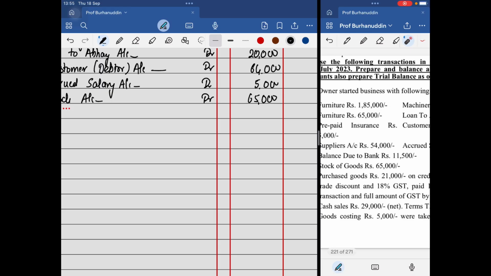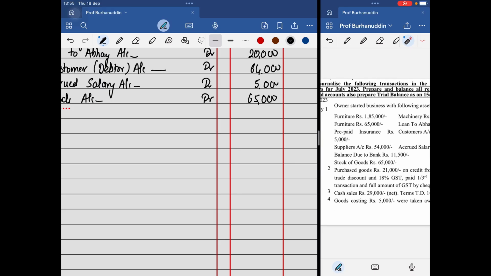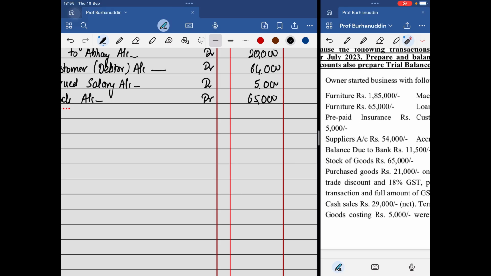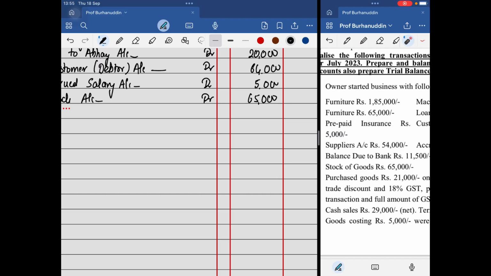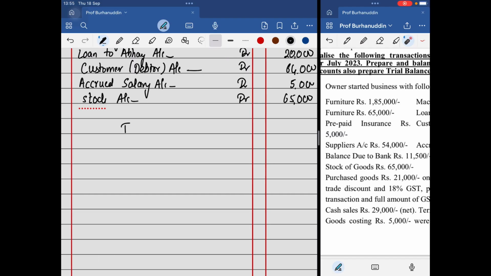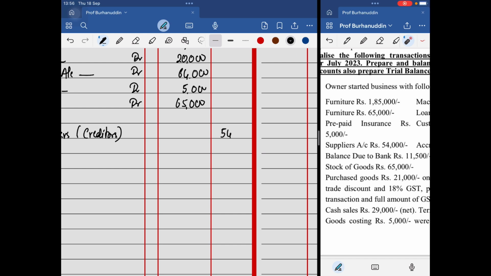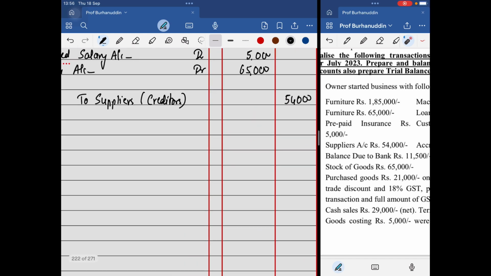Now we have all the liabilities, and I have only two liabilities with me. That is the balance due to bank and the suppliers. So here, to suppliers first. We can call it creditors also. That will be written on the credit side. And we also have balance due to bank. Can I say overdraft?